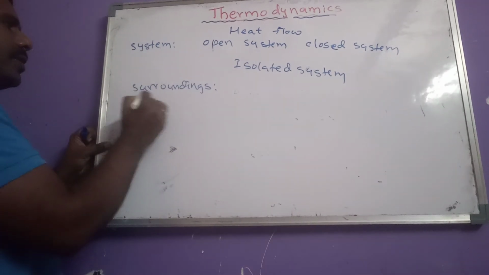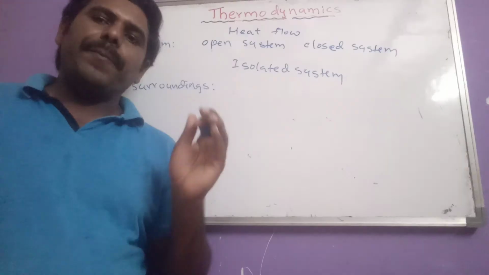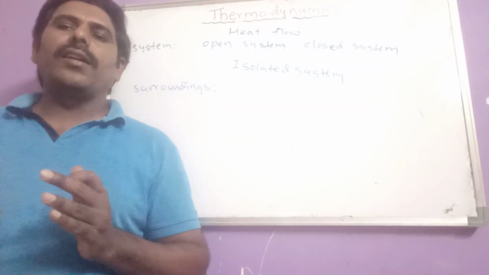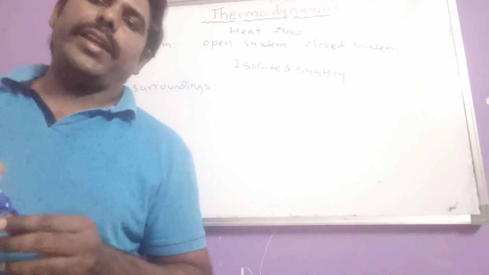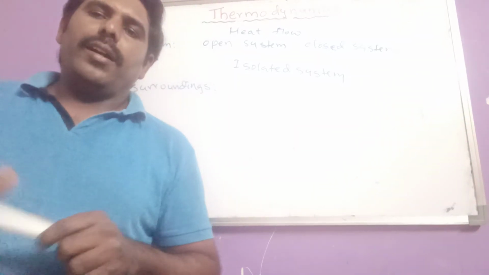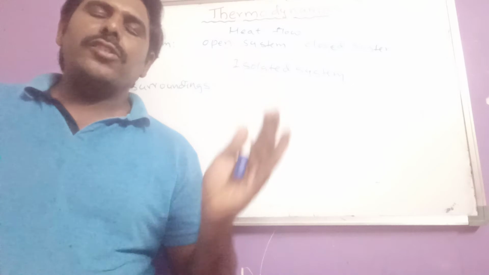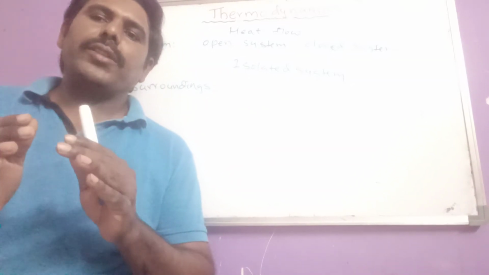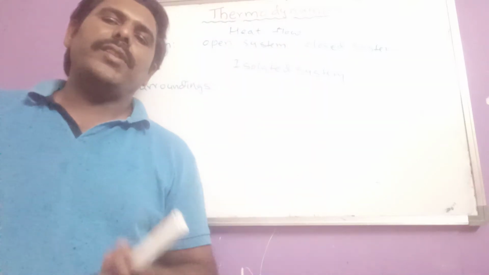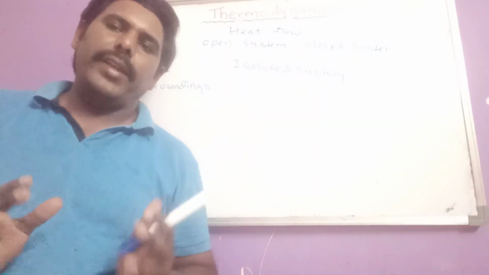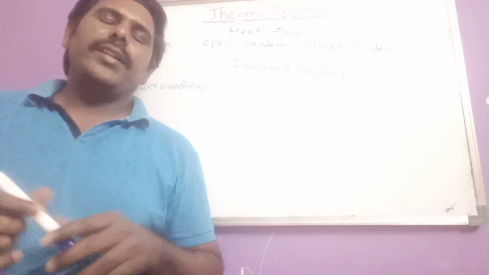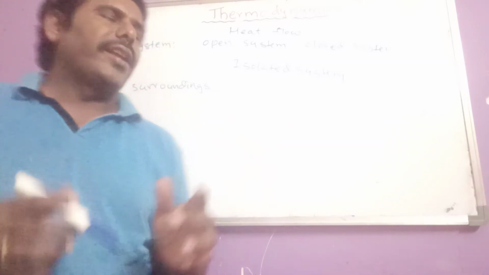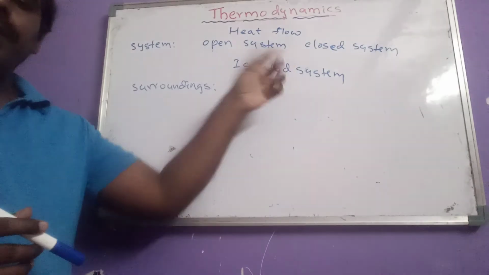So now surroundings means except system, the remaining part of the universe is called which one? Surroundings. For example, for a student, the classroom atmosphere is considered as a system, and except that part, the remaining part of the universe is called surroundings. So like that here, system plus surroundings will give which one? Universe.